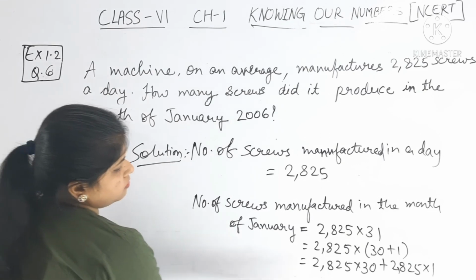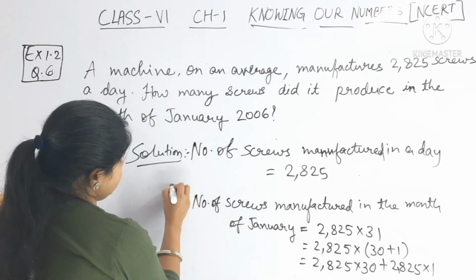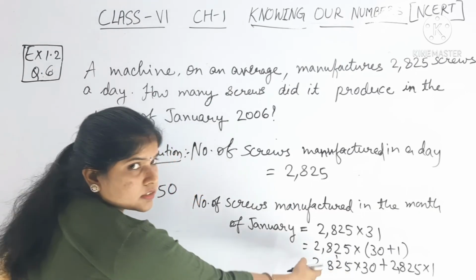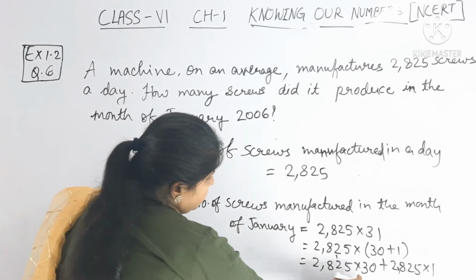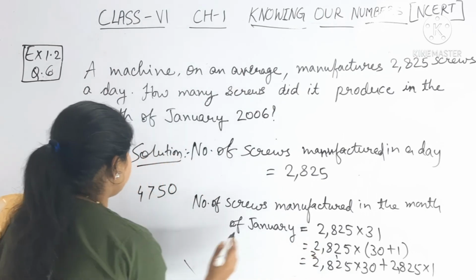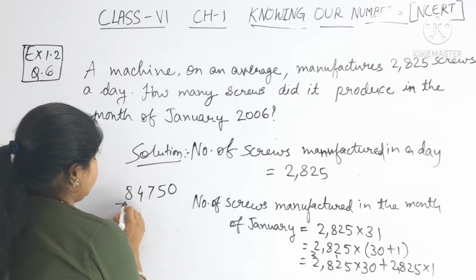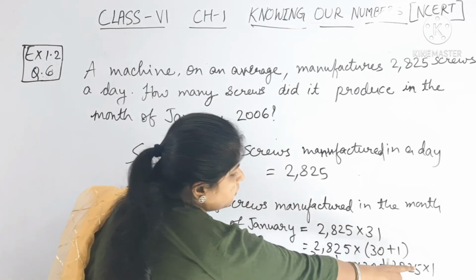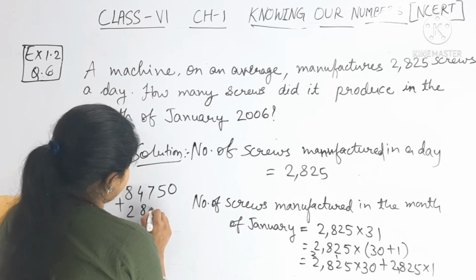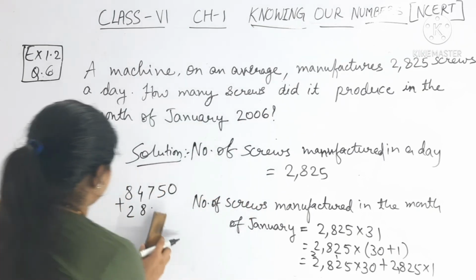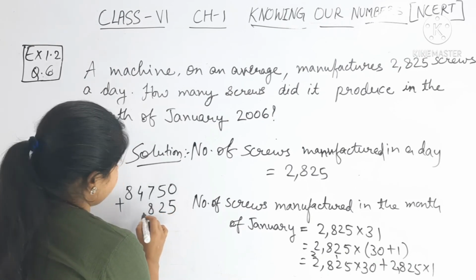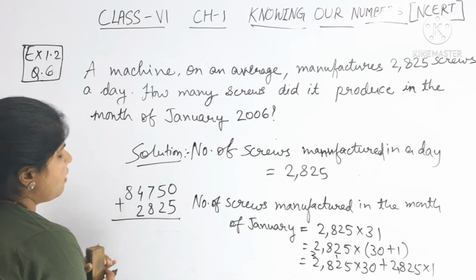Okay, here 0. 3 5s are 15, 1 is carry on, 3 2s are 6, plus 1 is 7, 3 8s are 24, 2 is carry, 3 2s are 6, 6 plus 2 is 8. Plus here multiply with 1 is the same number, 2825. We have to add both.